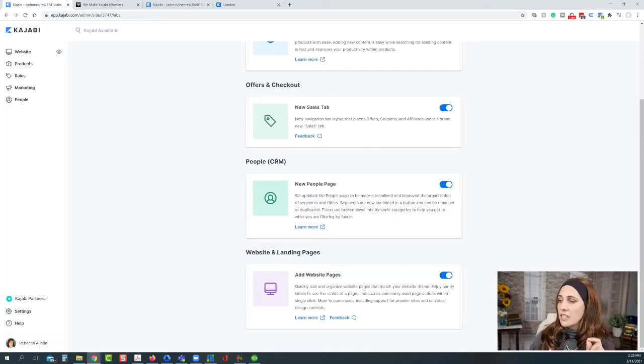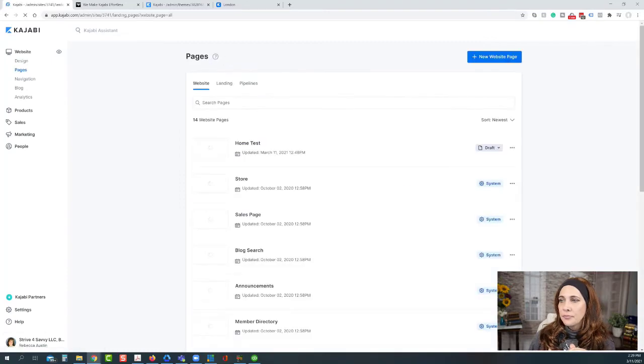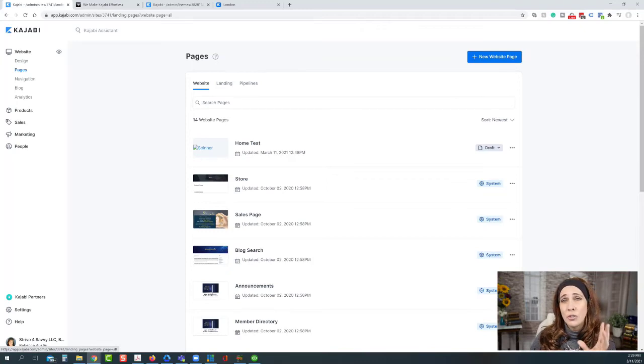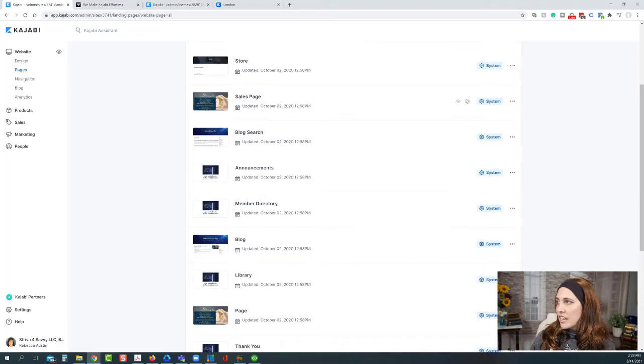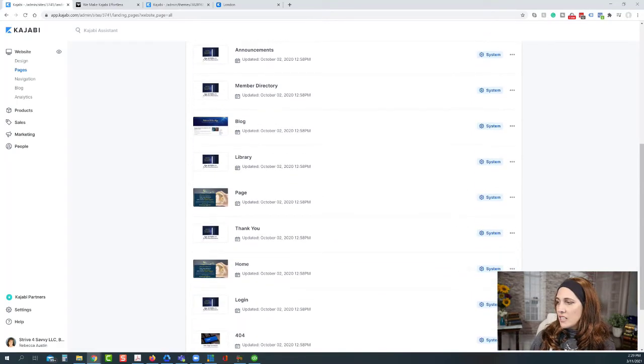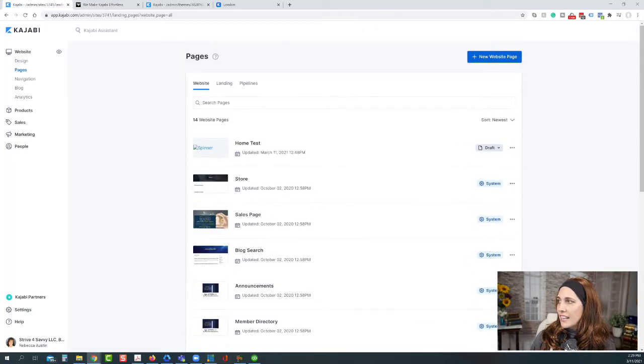This one's kind of interesting, because if you turn this on, and we go up here to website pages, I've turned this on, so it's going to look a little differently. We have our website pages; it used to say standalone pages and pipeline pages. Now if you turn this on, it's website, landing, and pipelines. So the website pages are out here separately, and the ones that are the system index are here. And if we add new website pages, like a specific about page, that's added to the index, you can set them up here.